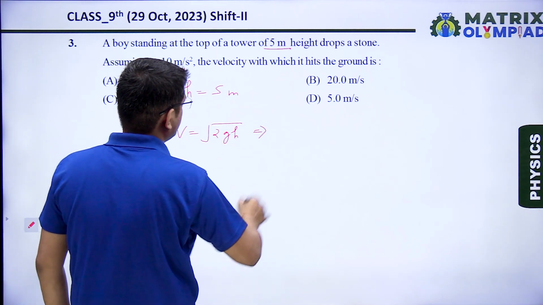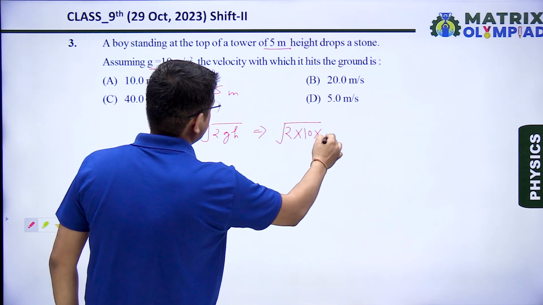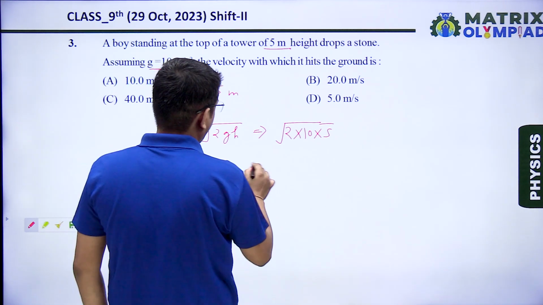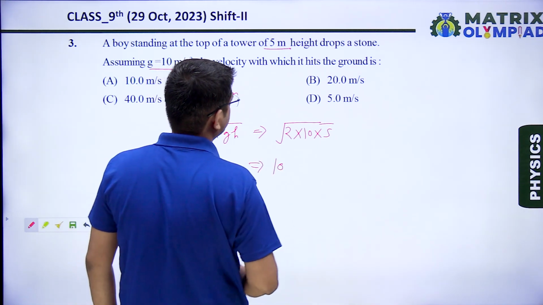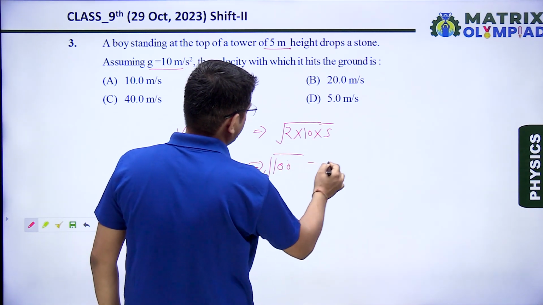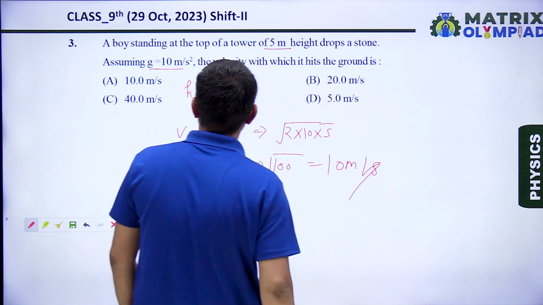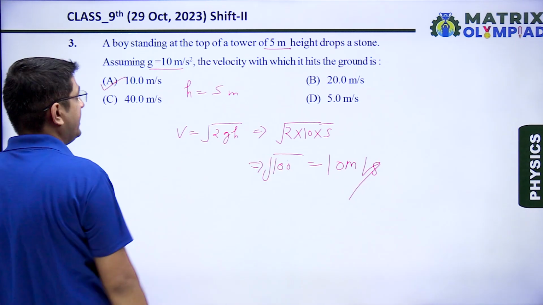Putting the values, root 2, value of g is 10 and the height is 5. On solving this we will get root 100, that means it becomes equal to 10 meter per second. So correct answer is option A.